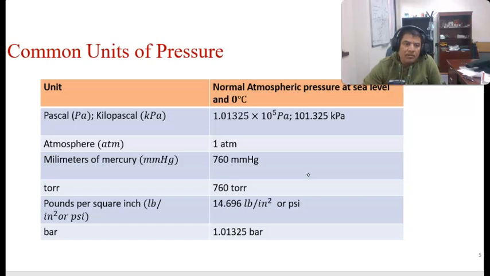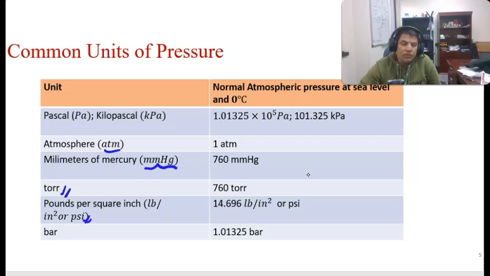Let's see, one unit is the Pascal or kilopascal, ATM, which is atmosphere, millimeters of mercury, which is mm of Hg, and then torr. The other unit is pounds per square inch: how much pound of force is applying in 1 square inch. That is also said to be the psi, pound per square inch.